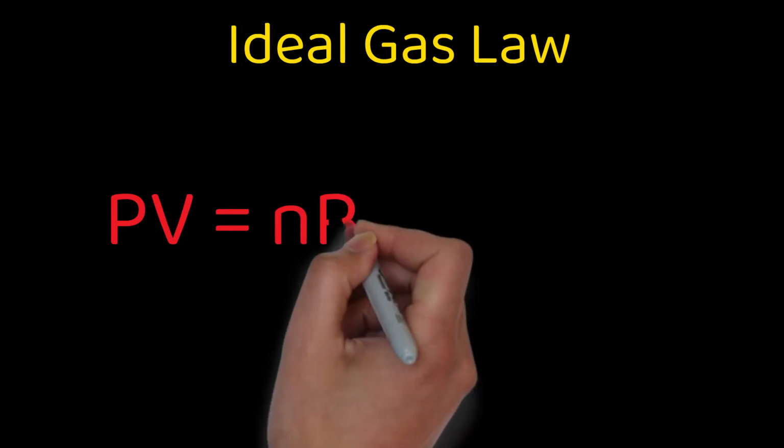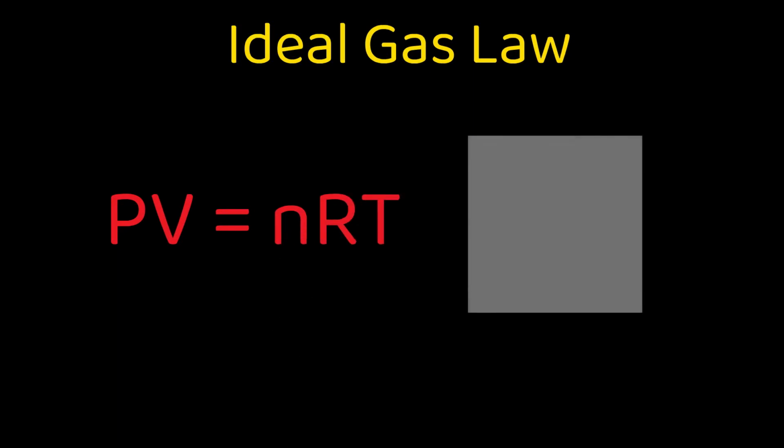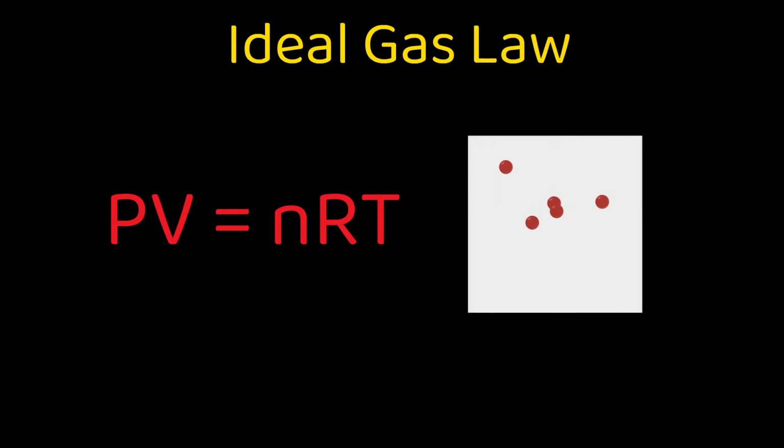The ideal gas law says that the pressure times the volume equals the moles of gas times the gas constant and the temperature in Kelvin. This law is valuable to approximate the behavior of gases. However, it is not a good description of all gases. The kinetic molecular theory describes the conditions under which gas will behave in an ideal way.